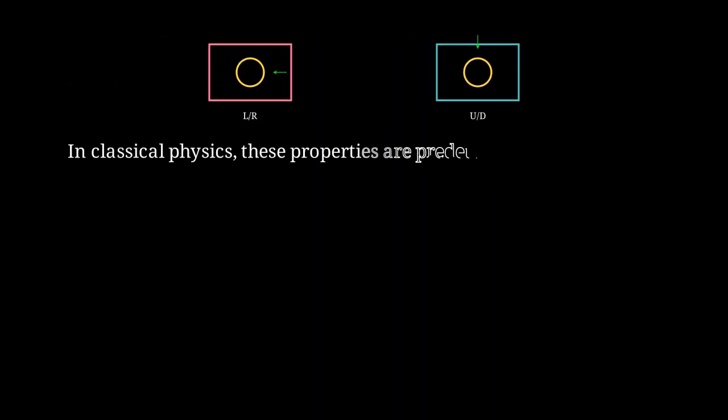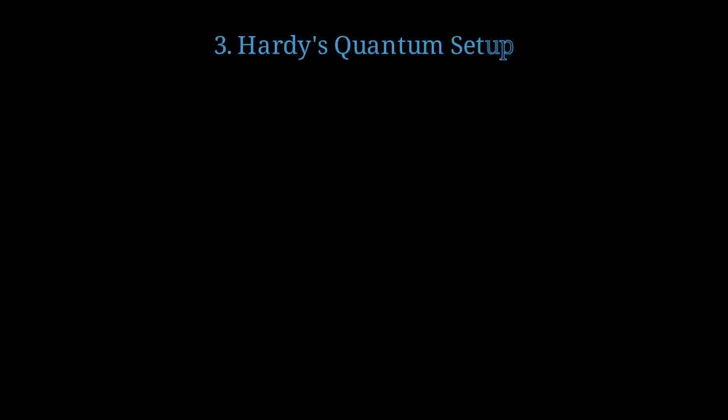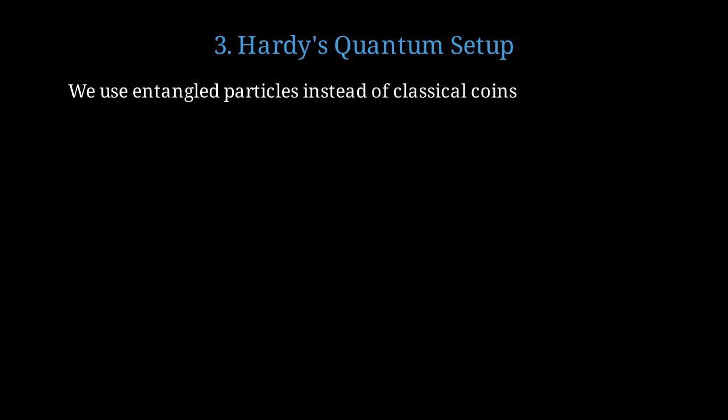In classical physics, the coin has definite properties before we measure. The results are predetermined by hidden variables. Now let's see how quantum mechanics changes this picture completely. In the quantum version, we replace coins with entangled quantum particles. These particles are fundamentally connected.